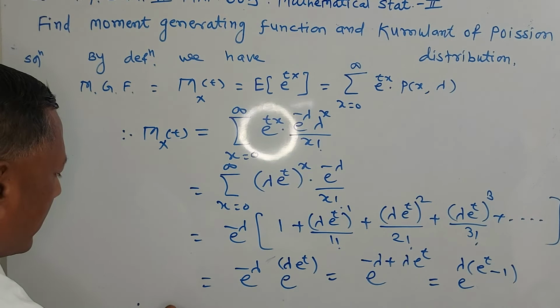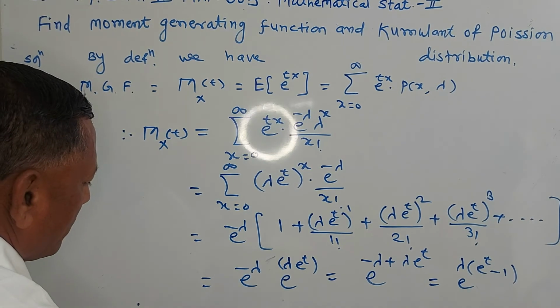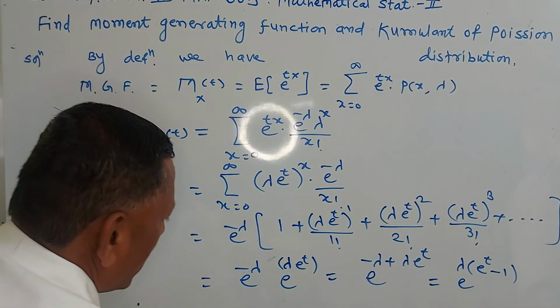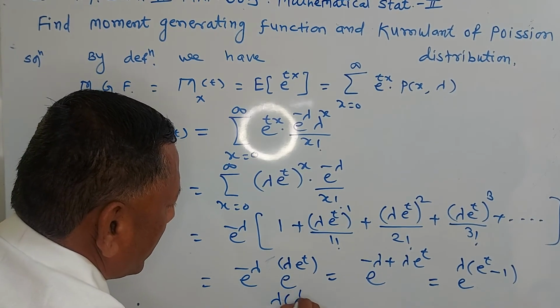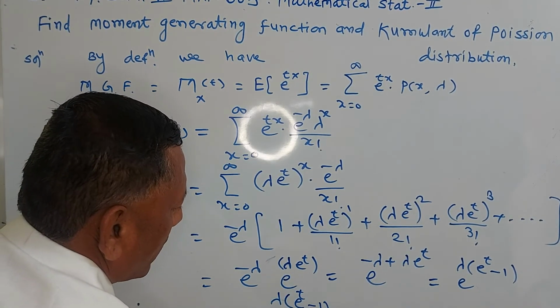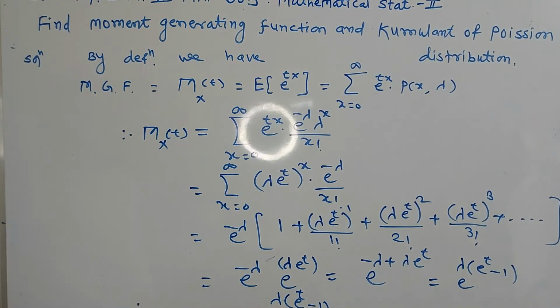Therefore M_X(t), the moment generating function of Poisson distribution, is equal to e raised to lambda into e raised to t minus 1. So this is the moment generating function of Poisson distribution.